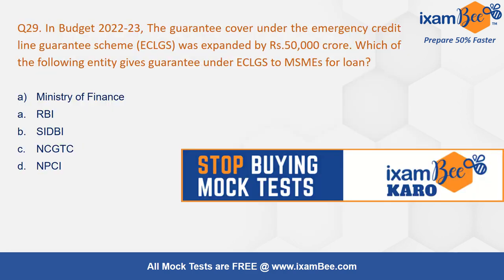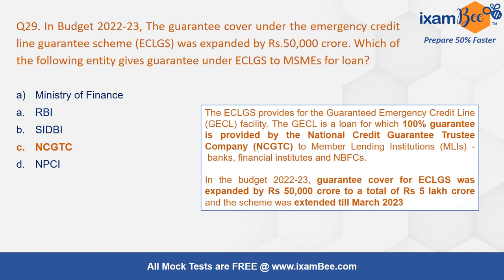In the budget 22-23, the current budget, the guarantee cover under the emergency credit line ECLGS was expanded by 50,000 crore. Which of the following entities gives guarantee under this scheme for MSME loans? NCGTC, National Credit Guarantee Trustee Company, is the correct answer here.